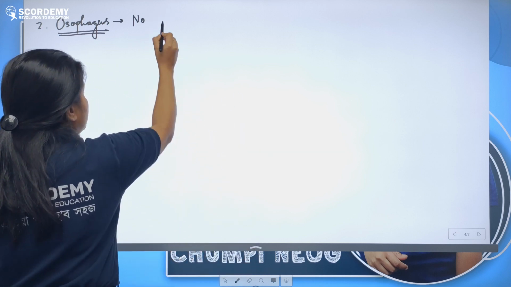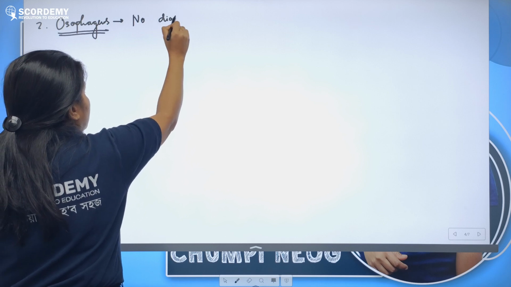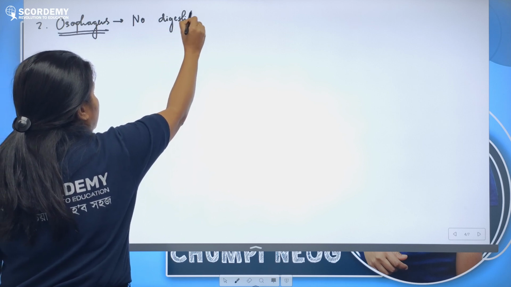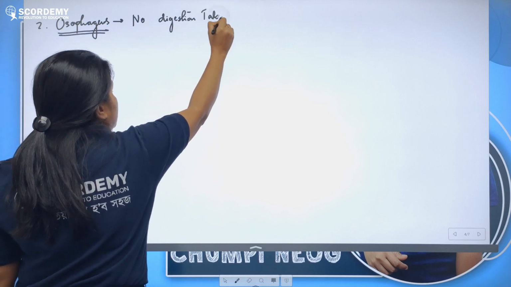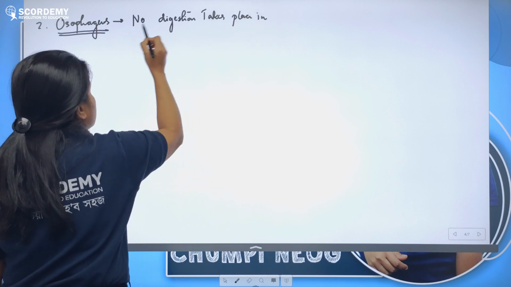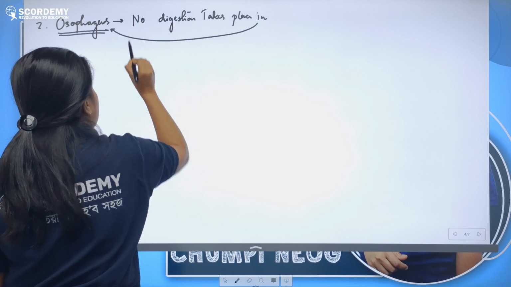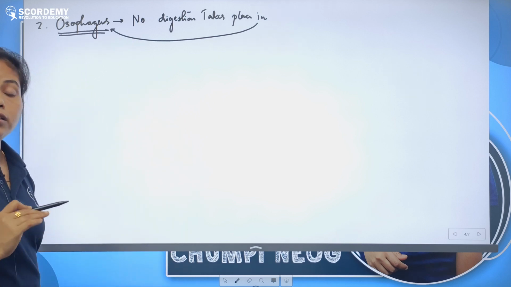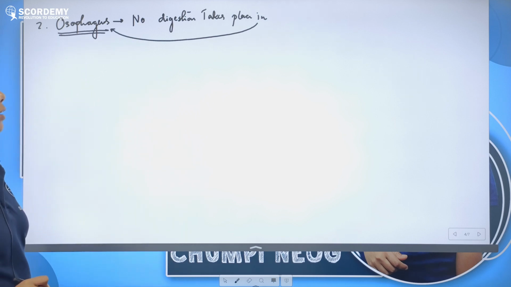No digestion takes place in esophagus because it is devoid of any digestive gland.